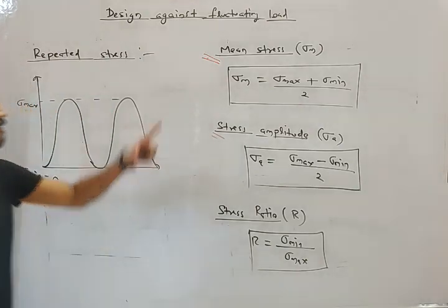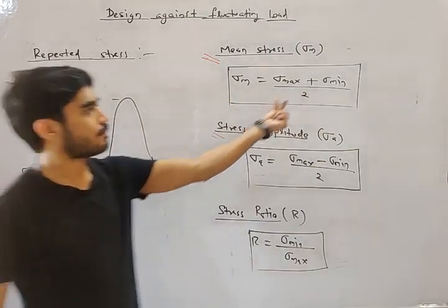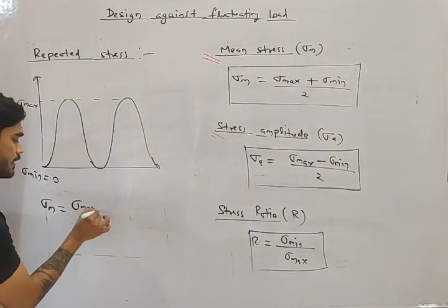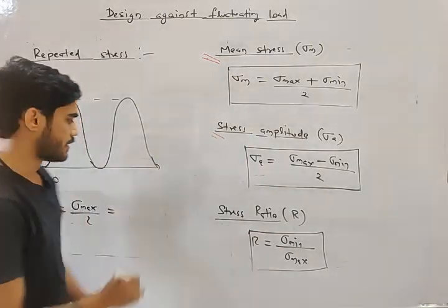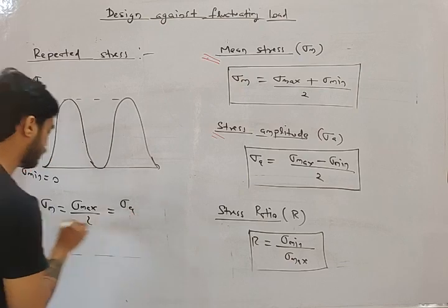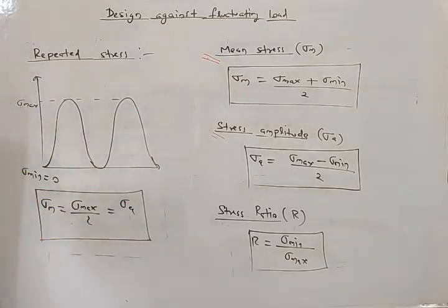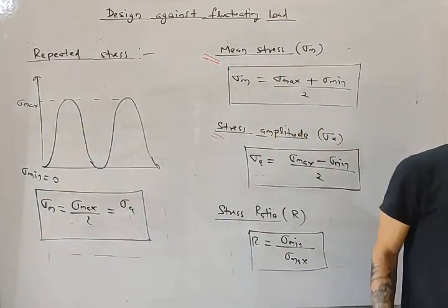Now what will be the value of sigma M here, my friend? Sigma minimum is 0. Put sigma minimum 0. So sigma M will be sigma maximum by 2 and sigma A will also be sigma maximum by 2. Sigma M and sigma A both will be equal to sigma maximum by 2. So this is repeated stress. First special case, repeated stress.